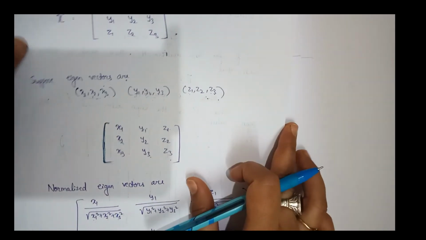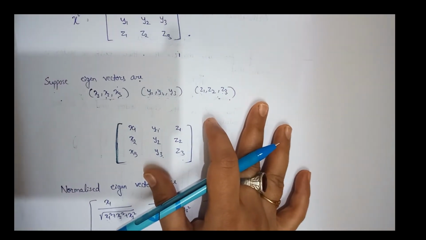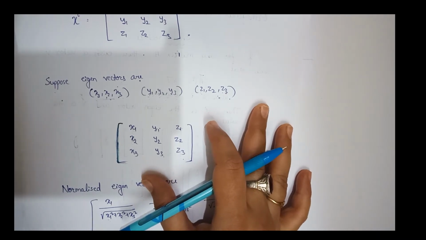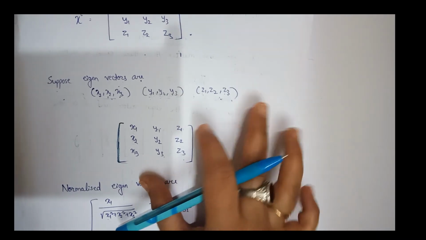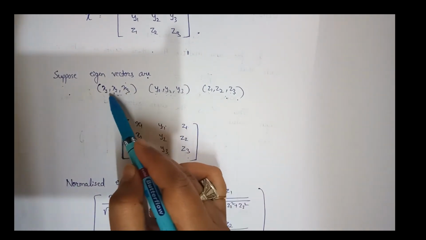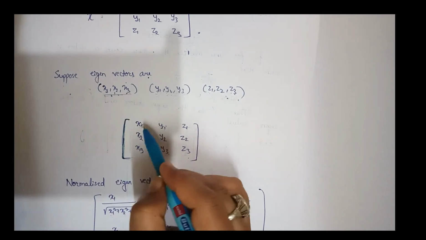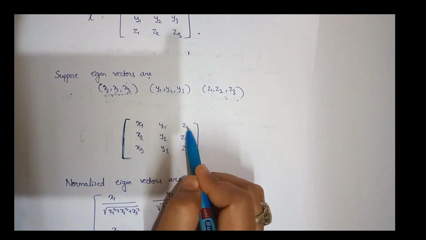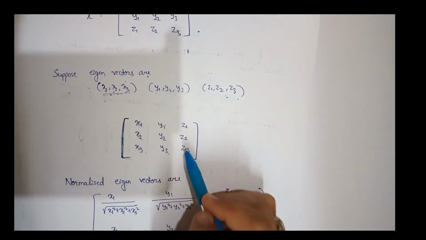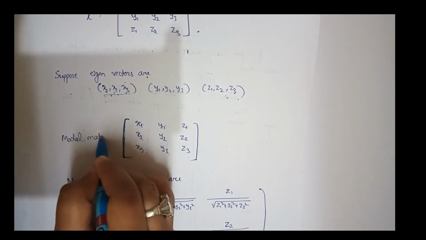Okay, I told you what is the modal matrix and what is the orthogonal matrix. Look, I told you that the modal matrix contains eigenvectors. Suppose these are the eigenvectors. Then we always have to represent one eigenvector column-wise. If we represent it row-wise, then it will be wrong. So x1, x2, x3, y1, y2, y3, z1, z2, z3, this is my modal matrix, because this contains the eigenvectors.